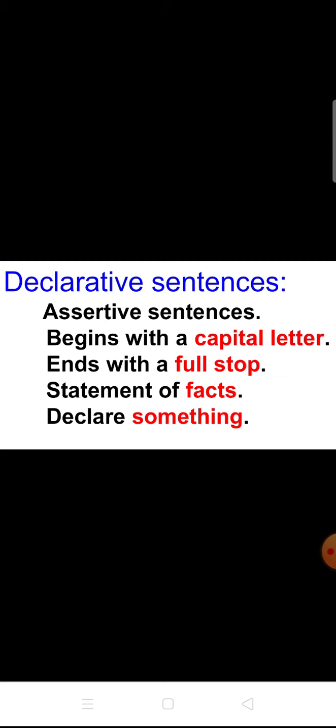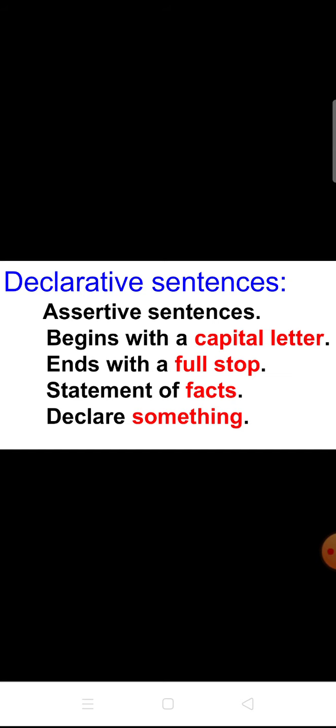So a declarative sentence is otherwise known as an assertive sentence, it begins with a capital letter, it ends with a full stop, it is a statement of facts, and it declares something. Statements of facts means telling some facts.